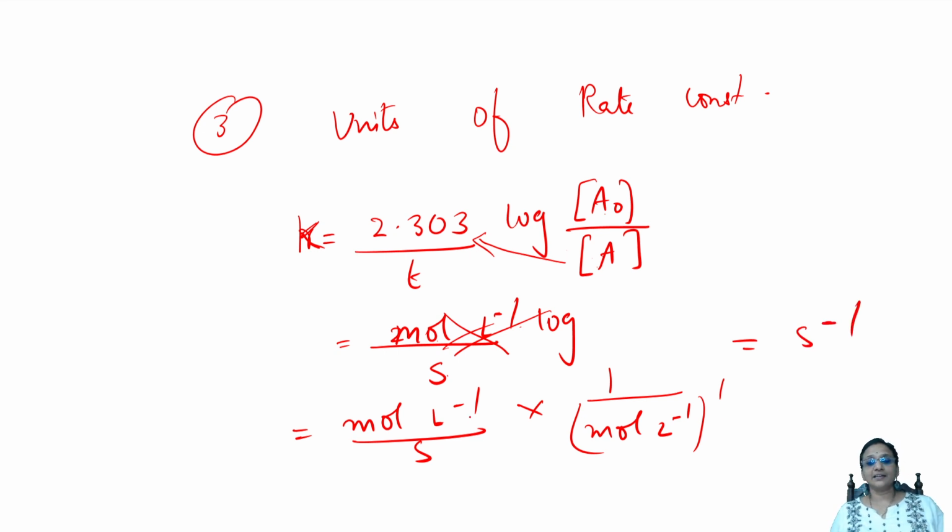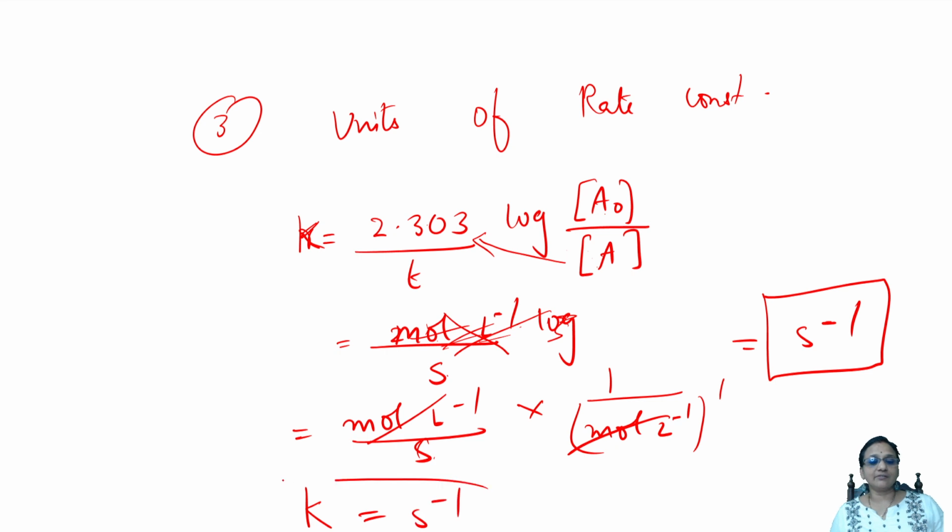Easy, correct? Yes, the mole liter inverse cancels, and second is in the denominator, so the unit for rate constant is second inverse. Done, students, got it? So I took out the first thing, cross multiplied A by t, and this becomes 1 by mole inverse. So I got for the first order reaction, the units for the rate constant are second inverse.